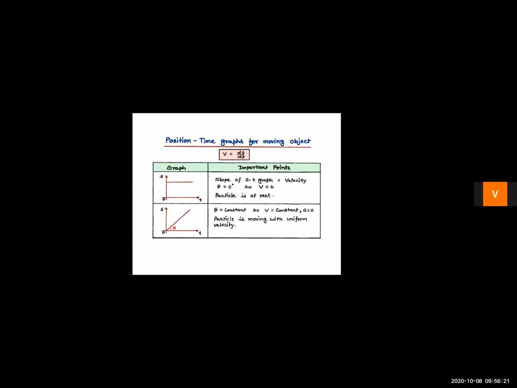Now, children, it's very important. Be careful. Velocity equals ds by dt, that is, this is instantaneous velocity, right? Now, this is the position time graph, s versus t. Here you can see that the angle between the slope line and the x-axis is 0.